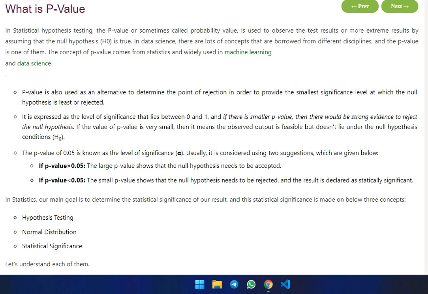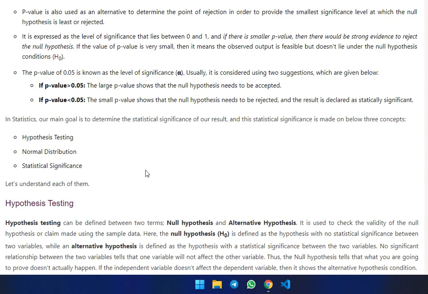Usually it is considered with the two suggestions below. If the p-value is greater than 0.05, it is a large p-value and the null hypothesis needs to be accepted. If the p-value is less than 0.05, the null hypothesis needs to be rejected and the result is declared statistically significant. The main goal is to determine the statistical significance of the result. Statistical significance is made of three concepts: hypothesis testing, normal distribution, and statistical significance.